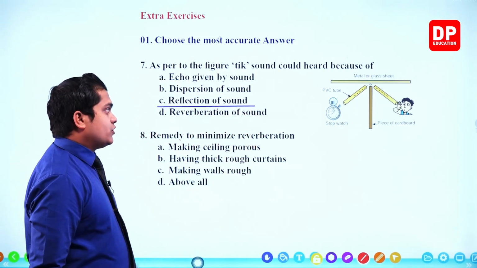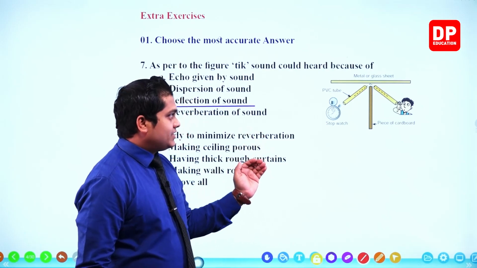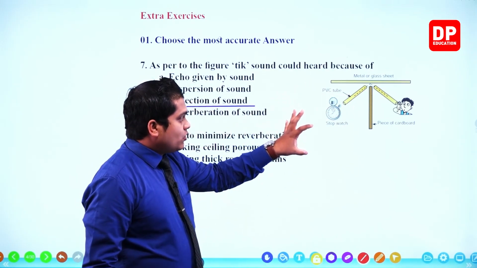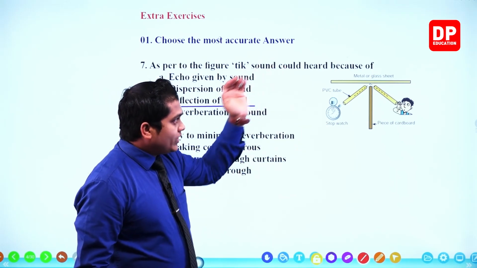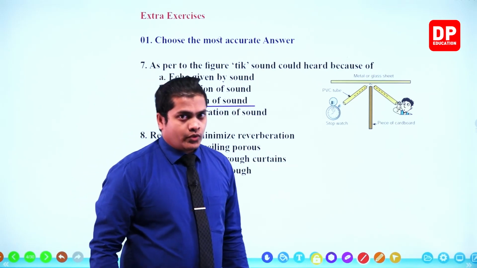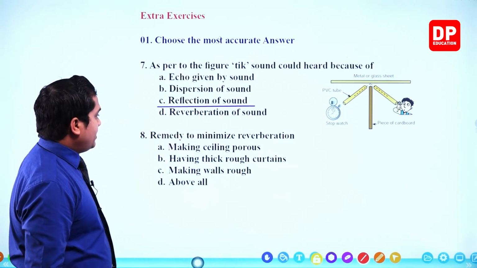Reflection of sound is the main reason the observer hears the sound. The sound is getting reflected by that metal or glass sheet and coming back through the PVC tube, right? Then the next question, question number 8.